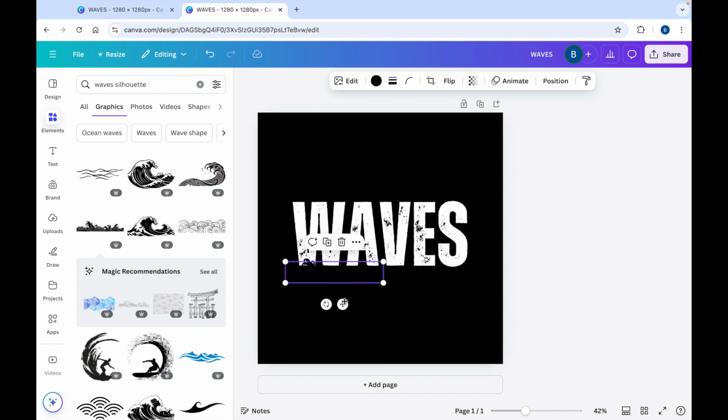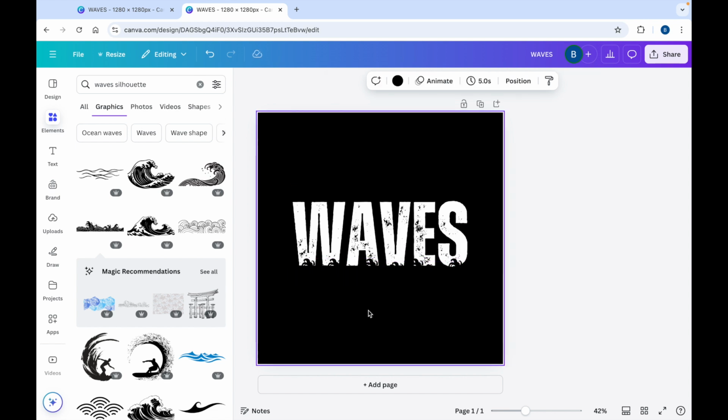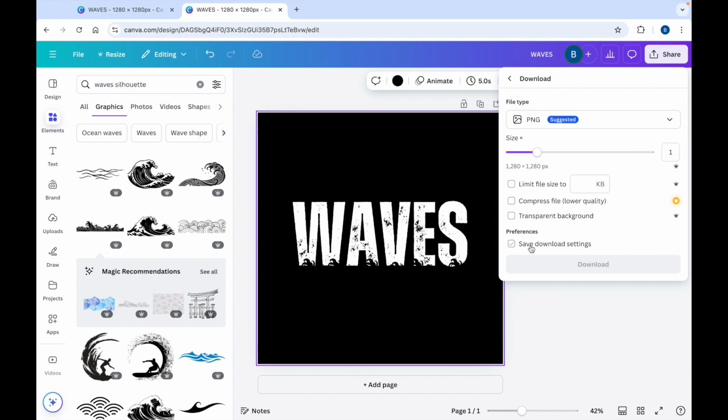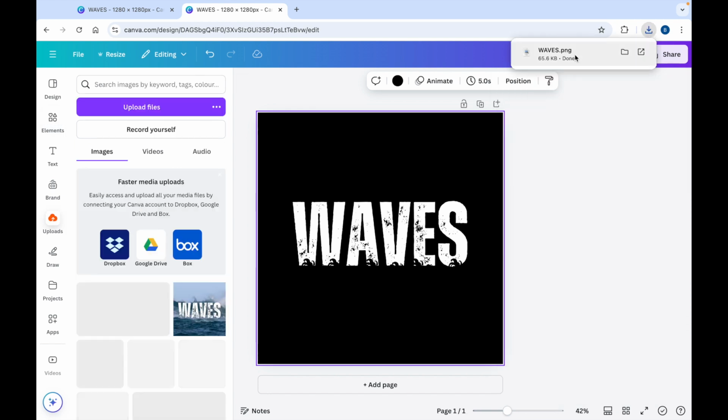Put one there, duplicate again, don't want them to be too big. So after you've arranged the waves, we want to click Share, Download as a PNG, then we'll upload the file,